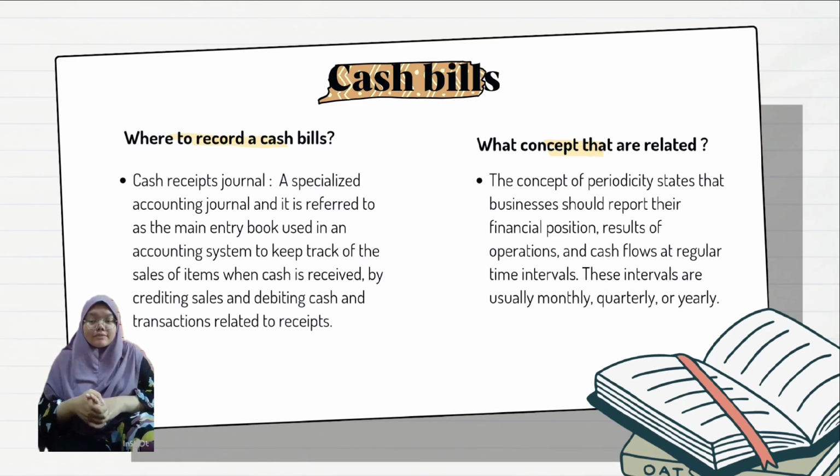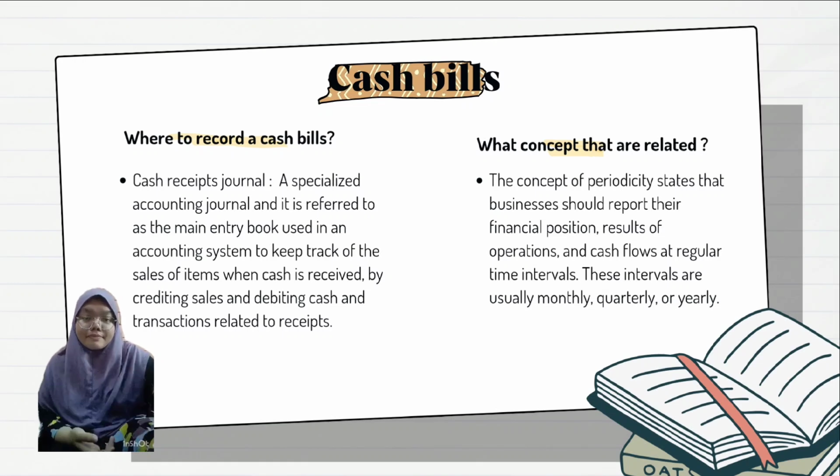related to receipts. So the owner has the periodicity concept. It states that businesses should report their financial position, results of operations and cash flows at regular time intervals. These intervals are usually monthly, quarterly and yearly.